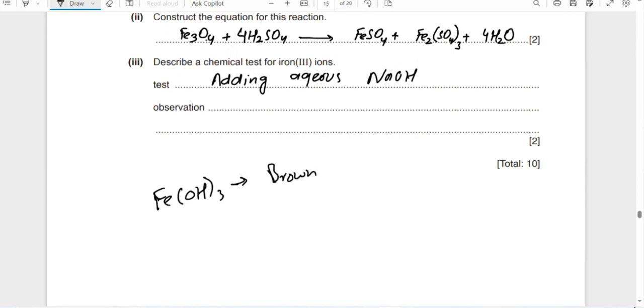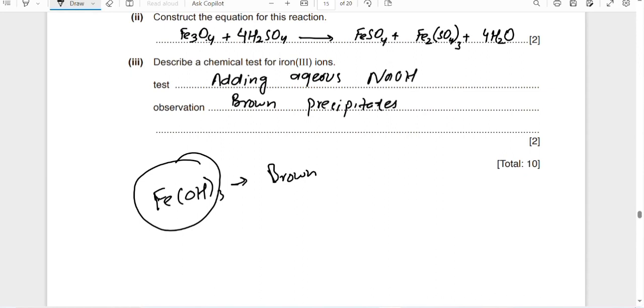You don't have to write this, don't worry about it. Just write the observation that brown precipitates will be observed, which indicates that there is iron 3.